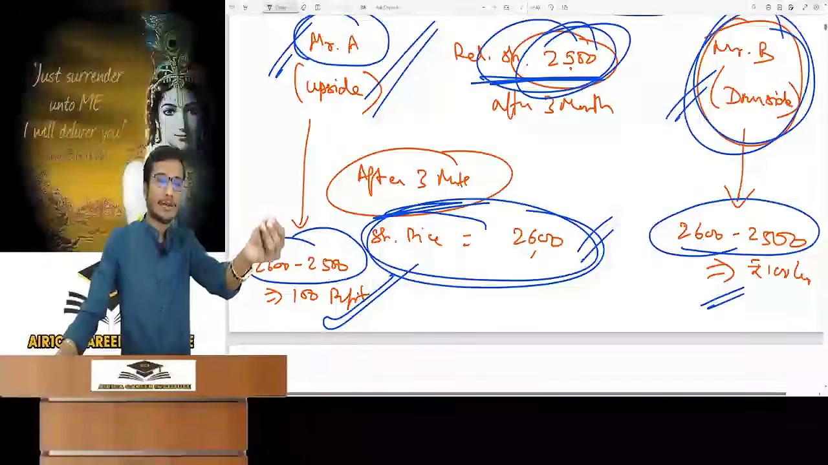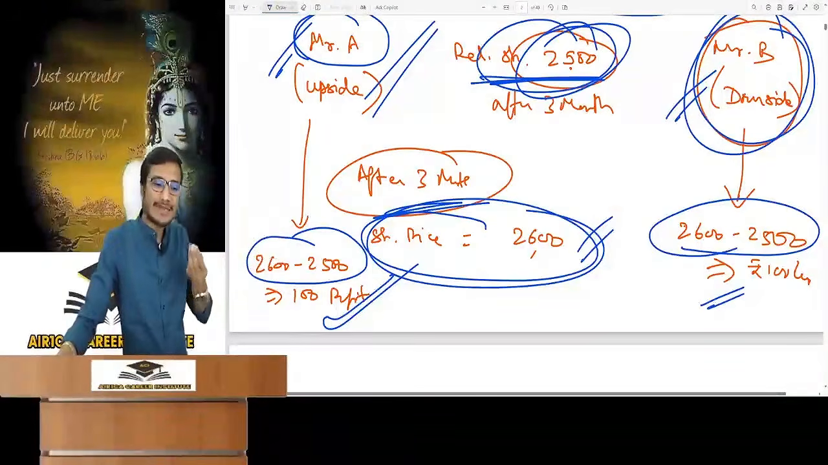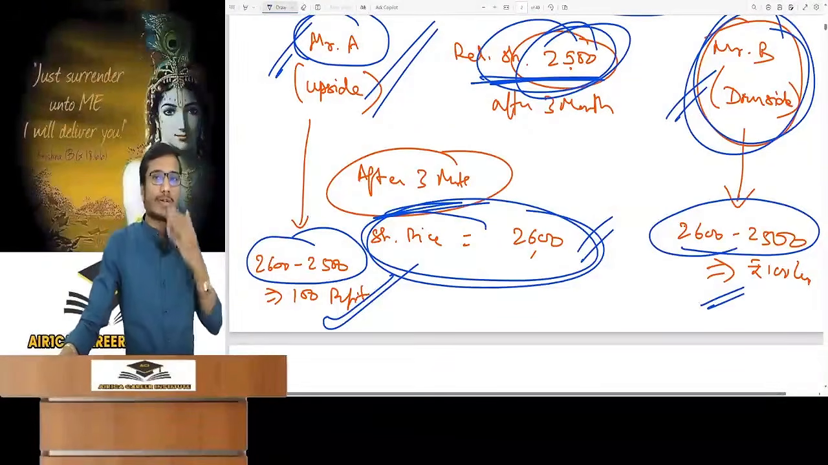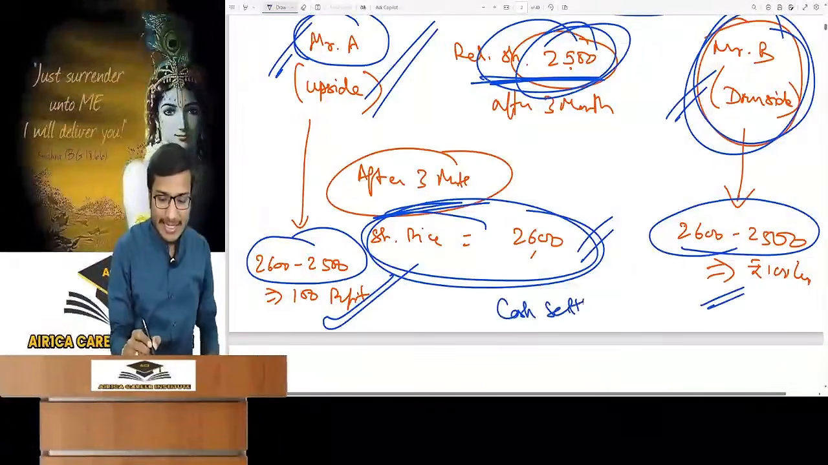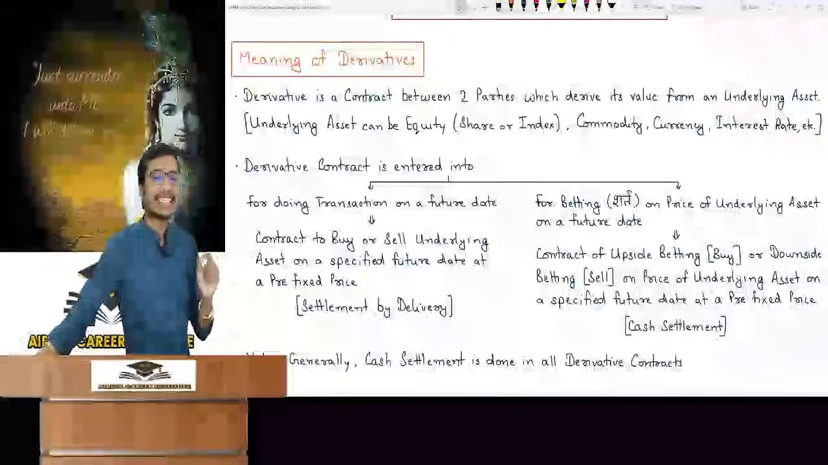So in this case, Mr. B will take out a note of rupees 100 and give it to Mr. A. Did you get it? So this is the derivative contract. And we call this case cash settlement. The case of betting is known as cash settlement.